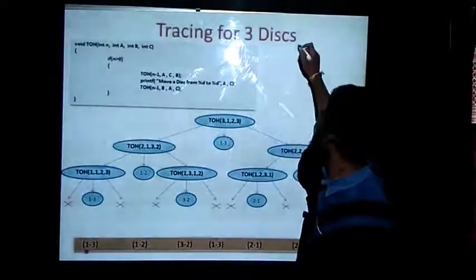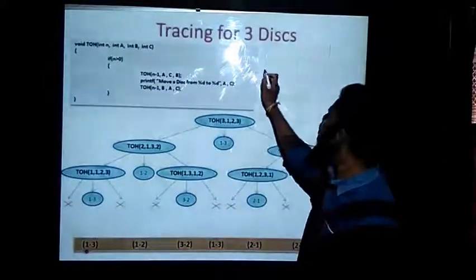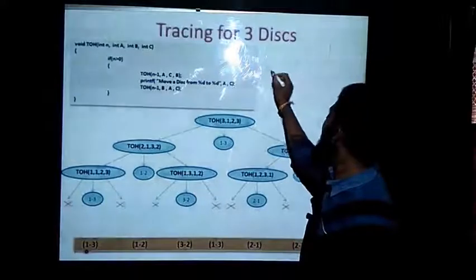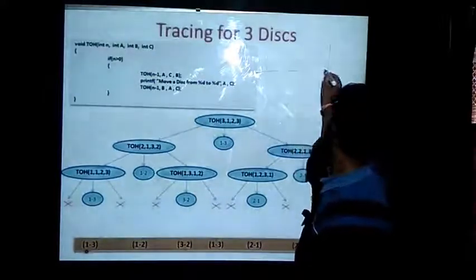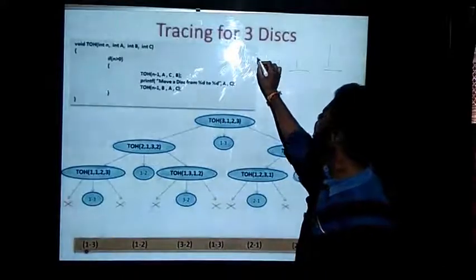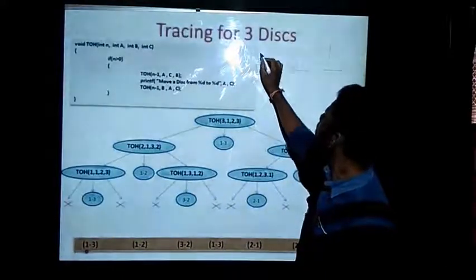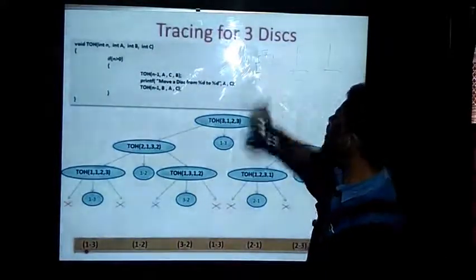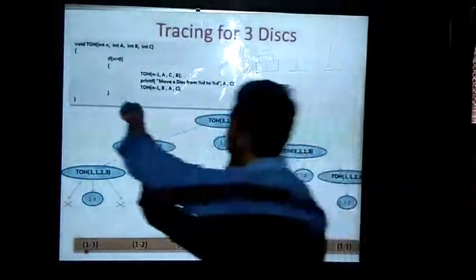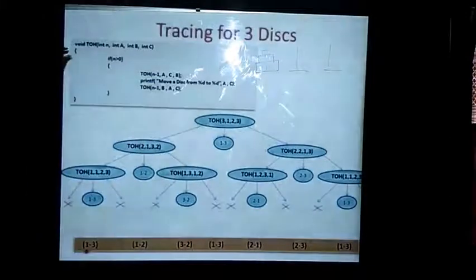Suppose these are tower 1, tower 2, tower 3. As I took the example in the previous lecture, I will take it here. Consider that we have three disks like this. I am tracing for three disks and writing the logic like this. I hope it is visible to you. I will be placing this onto your group.